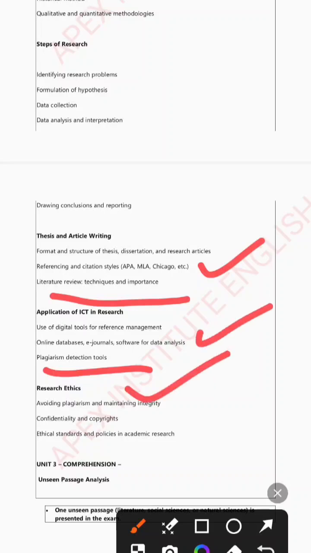This unit is also a very easy unit. Any new candidate might think that the syllabus is too vast. No, it's not too vast. It's just that you are new to this field, that's why you might feel it's very vast and tough, but it is not tough. I have already qualified NET 6 times, and I'm a JRF as well, so I hope I can help all of you with my experience.